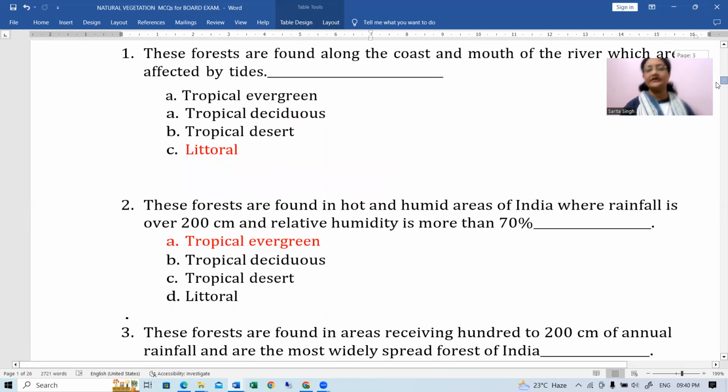These forests are found in hot and humid areas of India where rainfall is over 200 centimeters. Over 200 centimeters means it's very heavy rainfall. Relative humidity is also quite high, more than 70%. तो वो कौन सा फॉरेस्ट इन चार ऑप्शंस में से कौन सा फॉरेस्ट हो सकता है? That is exactly, your answer is very correct. That is tropical evergreen forest.